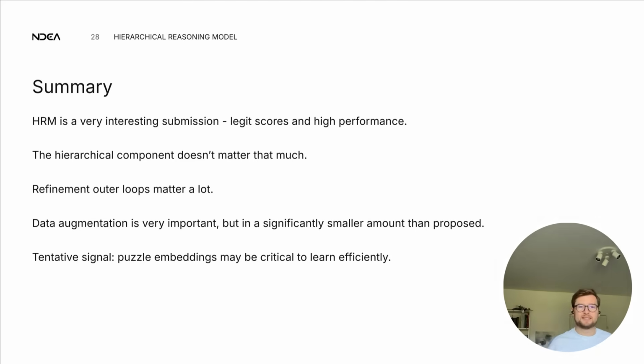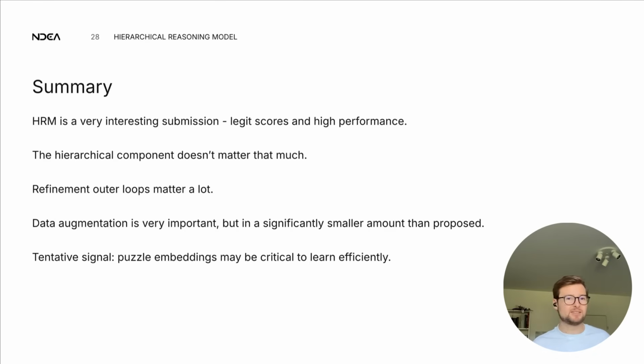All right, to summarize, as we come to a close here, we figured HRM is a very, very interesting submission. It has legit scores, it has high performance, specifically for the fact that it only trains on ARC. It doesn't pre-train on anything else. We found that the hierarchical component to all of this, the actual HRM model and the L loop and H loop, it doesn't matter that much. It makes a small difference, but it's not the main driver for this high performance. What really does make a difference is this outer refinement loop, the loop that makes a prediction and then iterates over it until it's happy with it.